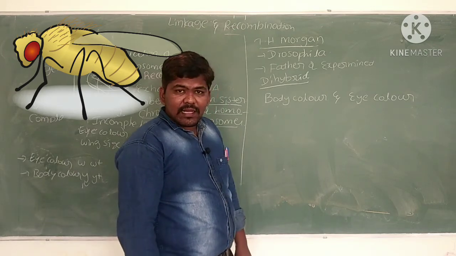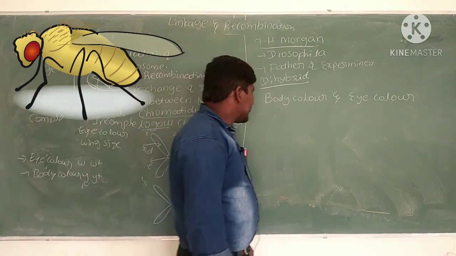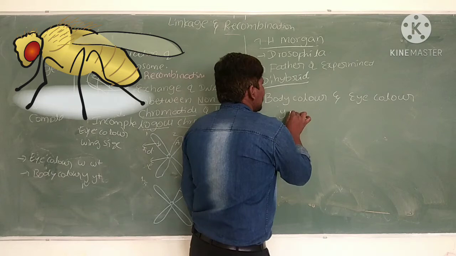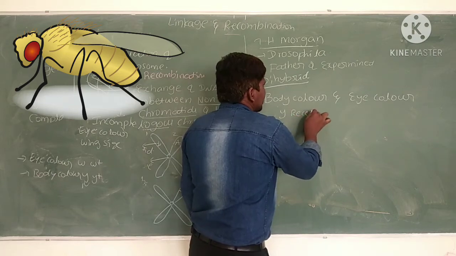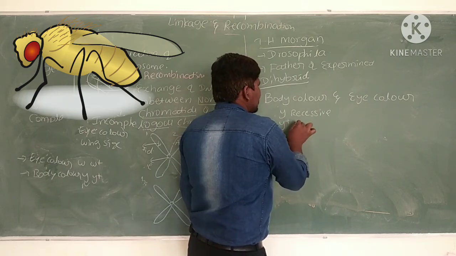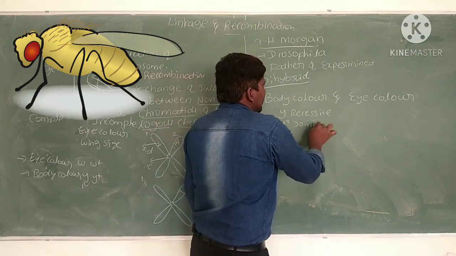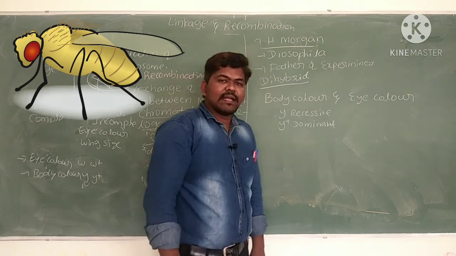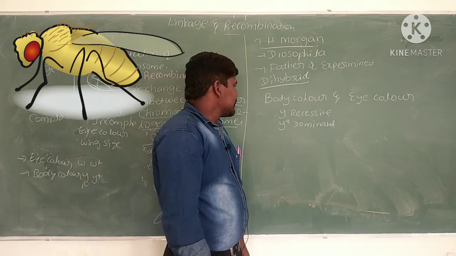If you observe the alleles of body color, small y is the recessive allele, and y plus is the dominant allele. Already we know that in Mendel's monohybrid cross, the dominant allele gives its phenotypic character.